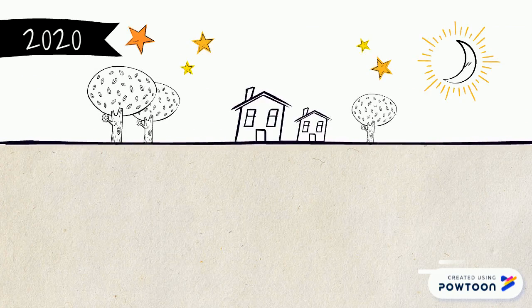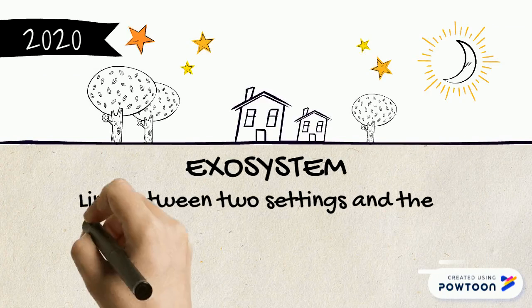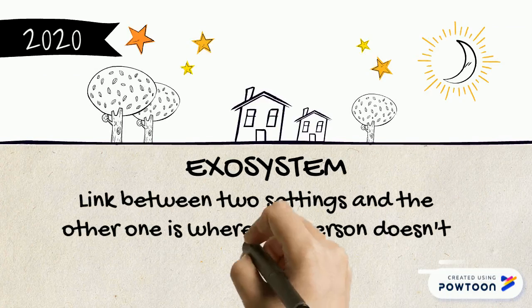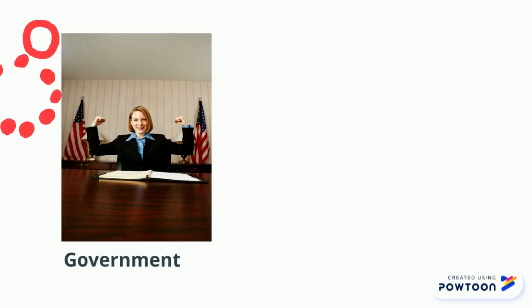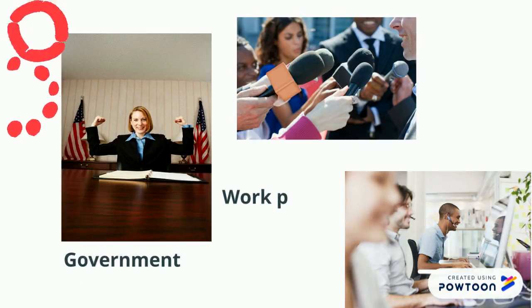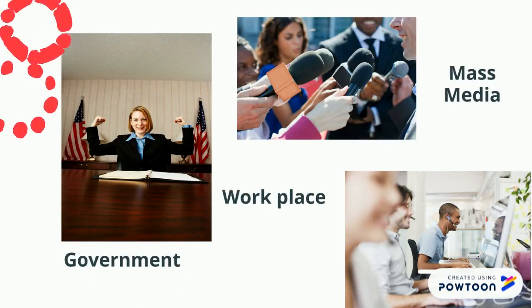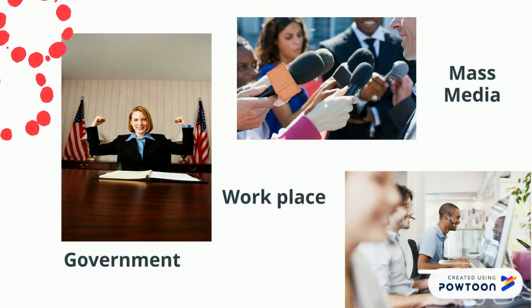Exosystem gets a little bit more complicated. This is a link between two settings. One is the immediate setting and the other one is where the person doesn't play an active role. These include the government, workplace, mass media. For example, the parents' job and the kids' school: if the parents have fluctuating work hours, the child is not directly involved in the workplace, but this will affect things like whether the parents are able to volunteer in school. Things change because parents miss something special in the development of their children.